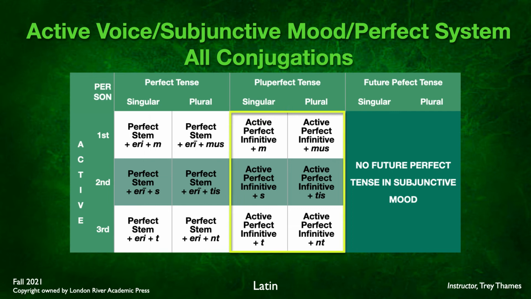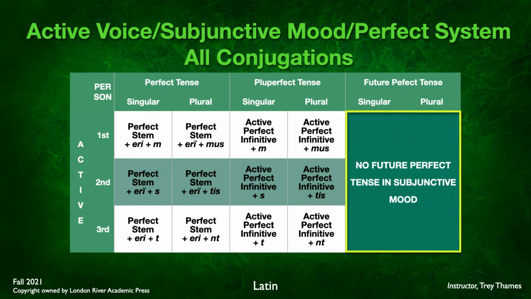Pluperfect tense. Now, if you remember, we just said that the imperfect uses the active present infinitive. Well, the pluperfect is going to be very similar, but here we're going to use the active perfect infinitive, not the active present, but the active perfect infinitive, again, plus our endings, -m, -s, -t, -mus, -tis, -nt. We'll look at what this looks like in the actual form here in just a minute. And again, of course, no future perfect, just as there is no future tense in the subjunctive mood.